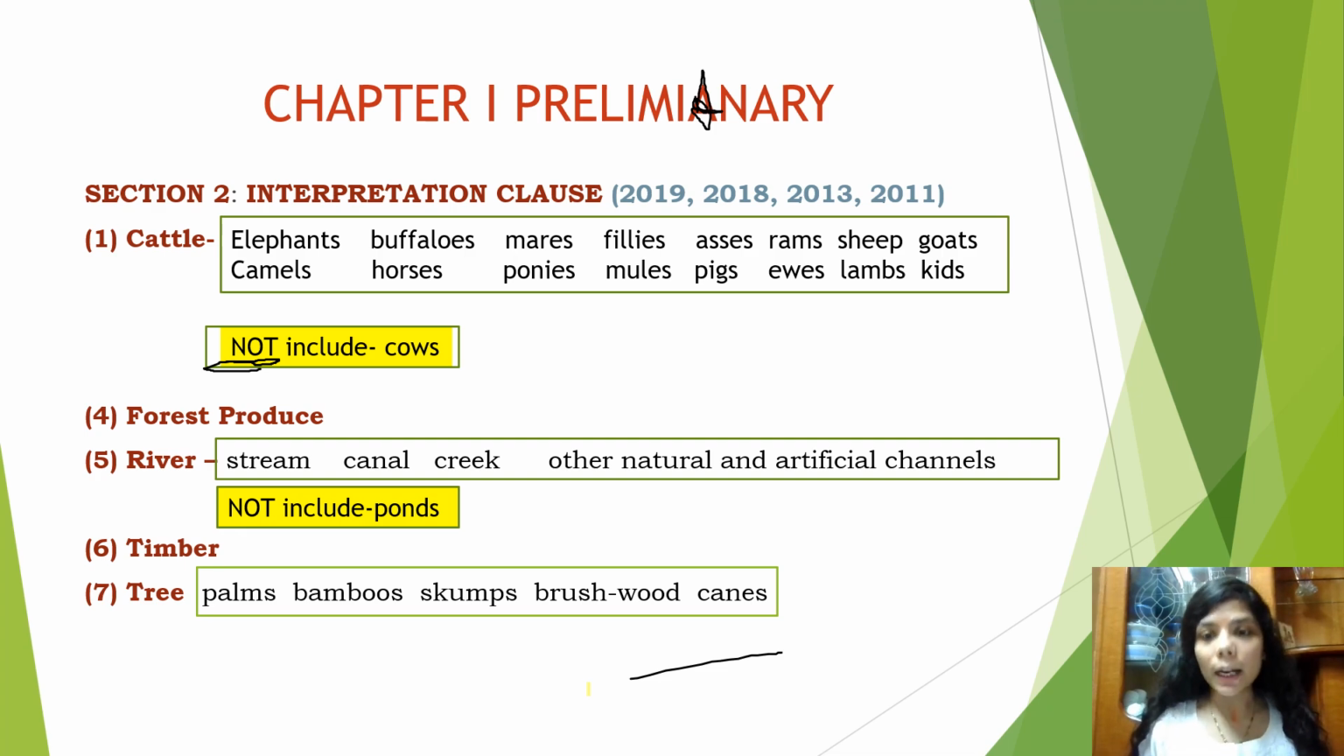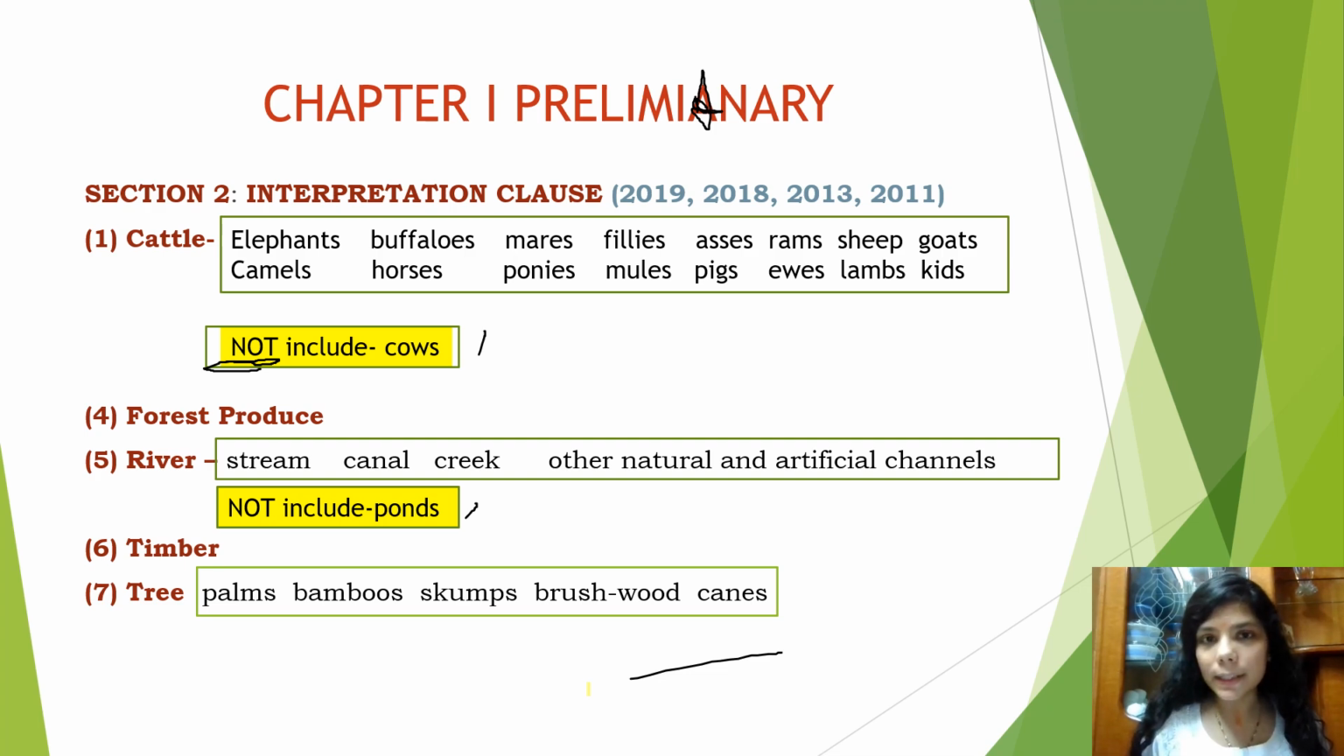Subsection 1 deals with cattle. There is a list of animals which are included in cattle. What is not included, and unexpectedly, is cows. Then comes subsection 4, forest produce. Subsection 5, river. What it does not include is ponds. Subsection 6, timber, and subsection 7, trees. These two things have been specifically asked, that is, what is not included, and whether cows form part of cattle or not. So during the complete and final revision, keep in mind that you have to remember what is not included.